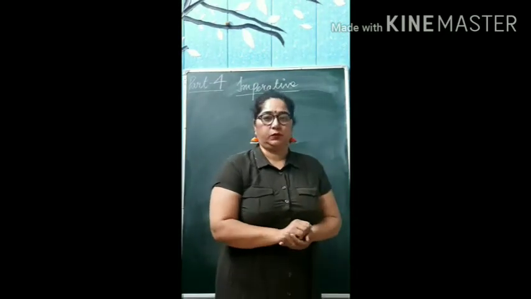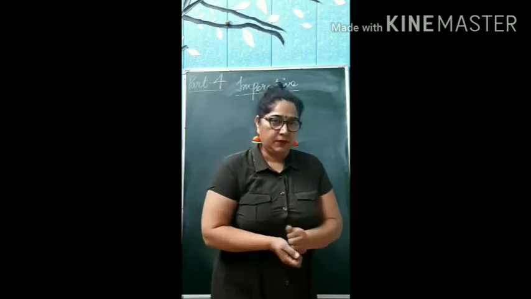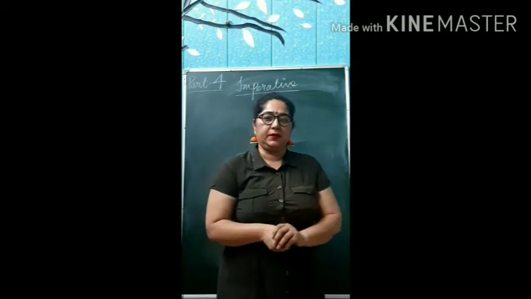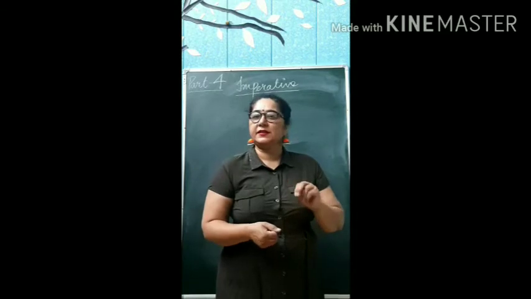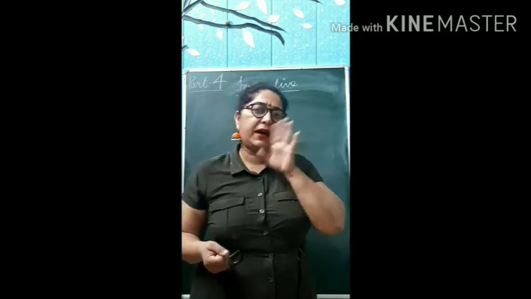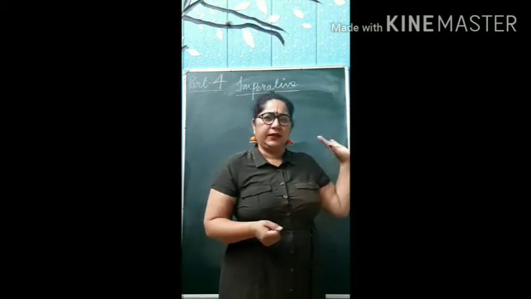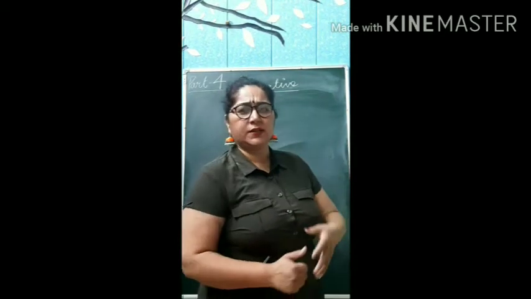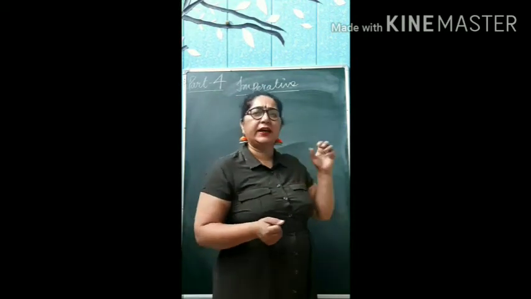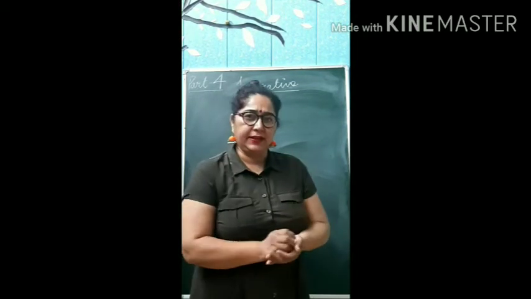How will you come to know? It's very simple. An imperative sentence always starts with the action word. I am giving you a tip here. As in maths you follow some formulas, in grammar we also use some formulas. So here is one tip: how will you find out that it is an imperative sentence?